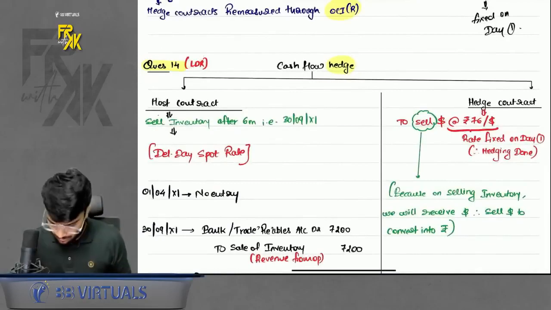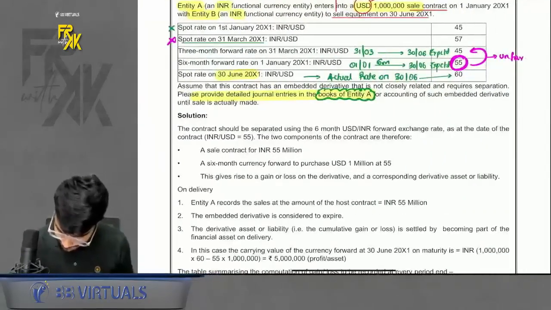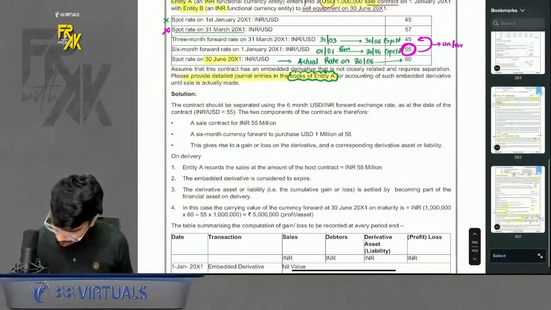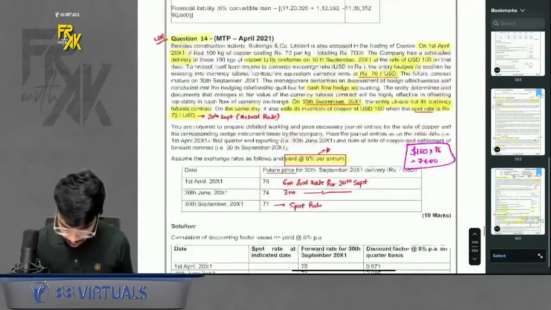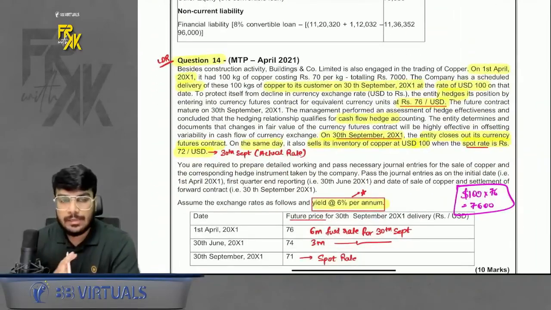So there is only one question on this. Just focus on this question. Question number 14. Let's do it. Here it is, question number 14. So, acha, don't try to link this with embedded derivatives. Linkage I will do. First, as of now, focus only on hedge accounting.